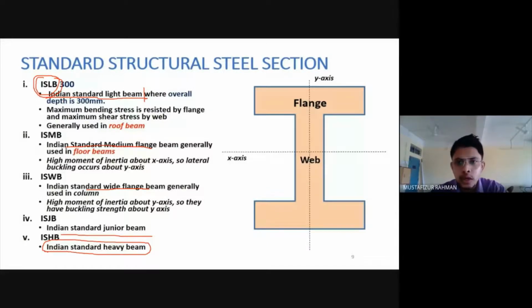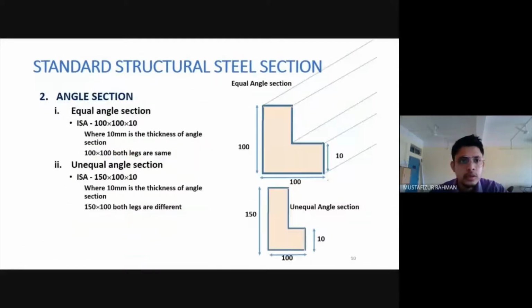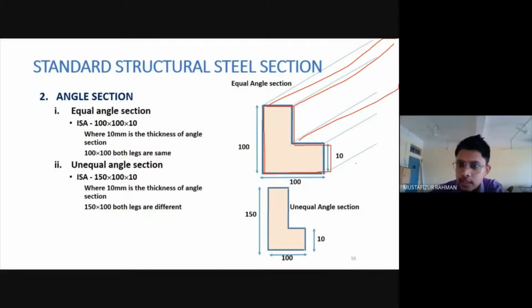Also, I hope we know this already, that this part is called the flange and this part is called the web. Then we can have angle sections also like this, going in the longitudinal direction. We have a standard steel table where all these dimensions are mentioned according to the type of section.